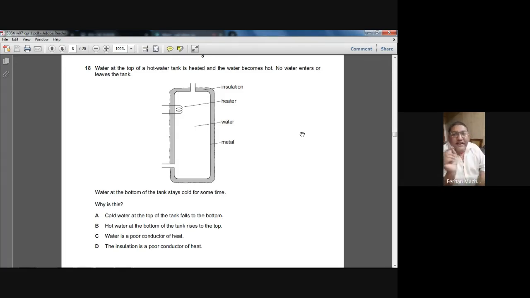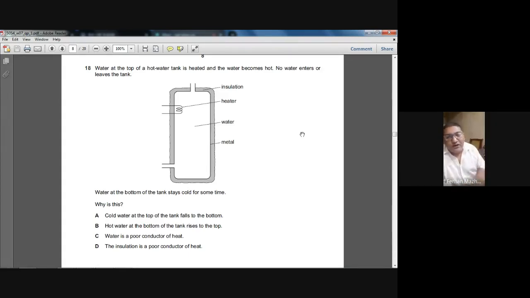Because in water, the heat spreads through convection currents, and by convection currents the heat moves upward, not towards the bottom. So the most efficient method of heating water is by heating from the bottom. If you put the heater on the top, the heat in the water travels by convection. It does not travel by conduction because water is a bad conductor of heat. Because by convection the heat travels upward,